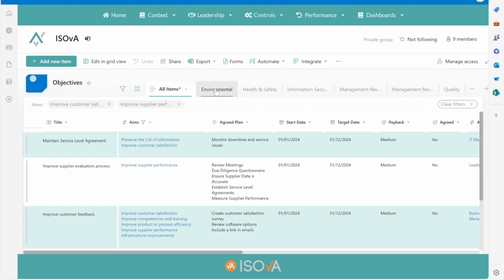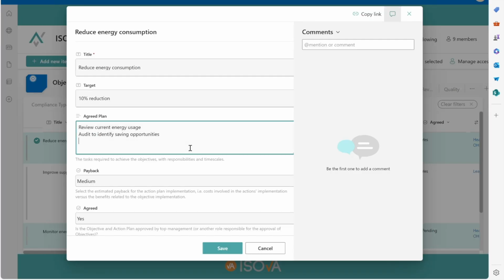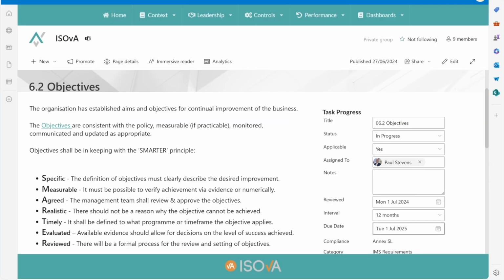Let's look at the objectives for environmental and edit the plan to reduce energy consumption. I'll add install smart meters to measure the energy use. Once you've reviewed all the objectives in the list, you can mark the task complete.